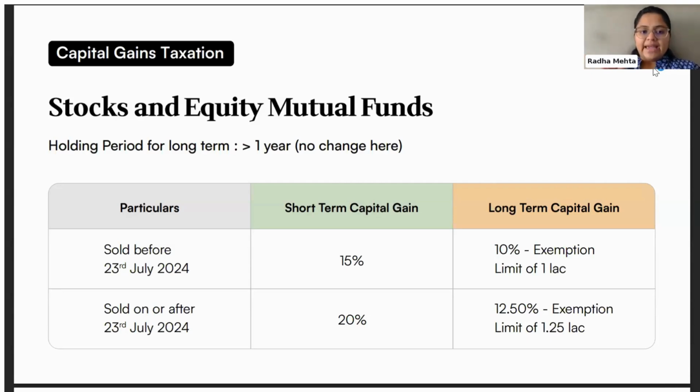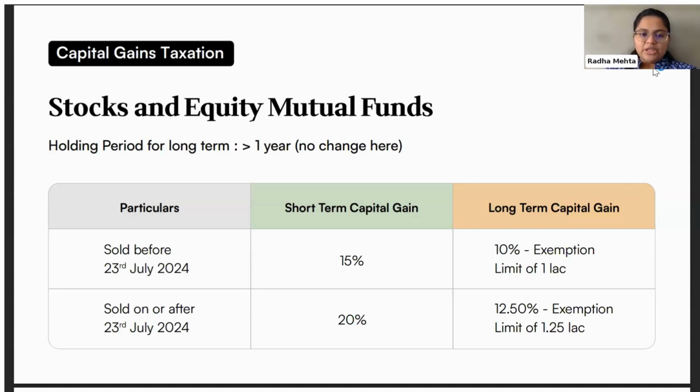If you're selling any stock or equity mutual fund after 23rd of July 2024, then the short-term capital gain tax will be at 20% and the LTCG will be at 12.5% with an exemption limit of 1.25 lakhs. So for this asset class, stocks and equity mutual funds, there is no change in the holding period, but the only change is in the tax rate and the exemption limit for long term.